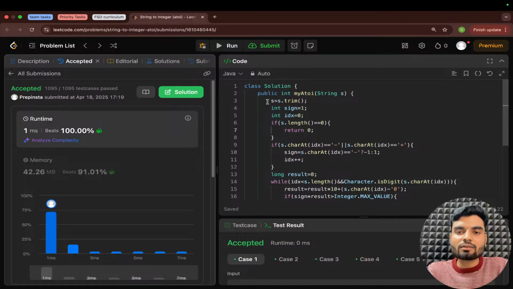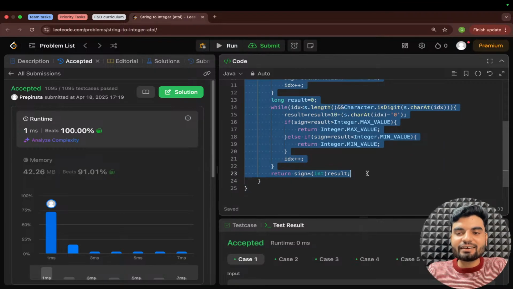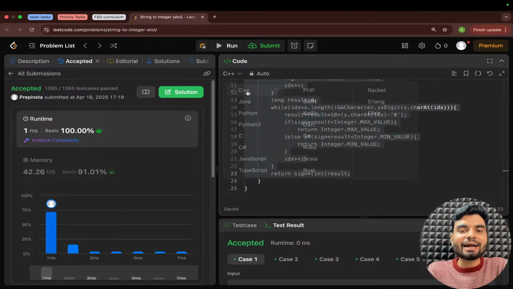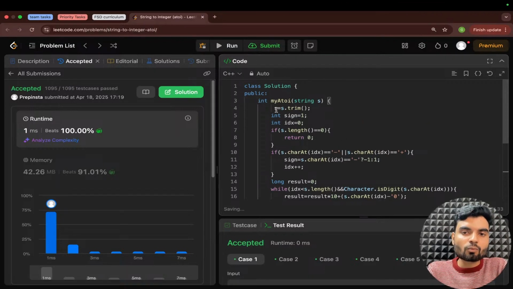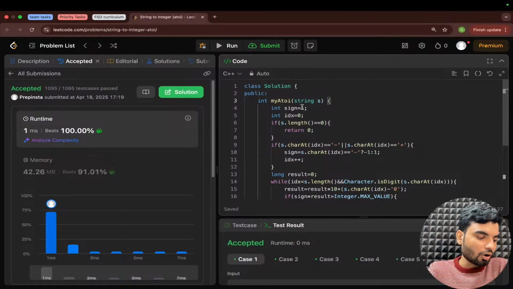And now I'll convert the same code to C++. If anybody needs a dry run, do let me know. I'll do that for you as well. Okay? If you need that, I'm happy to do that. Cool, yeah. So now I paste the same code in C++ and now we'll convert. Actually in C++ you don't have the stream method, so you have to write a manual process for removing the extra white spaces. Okay?